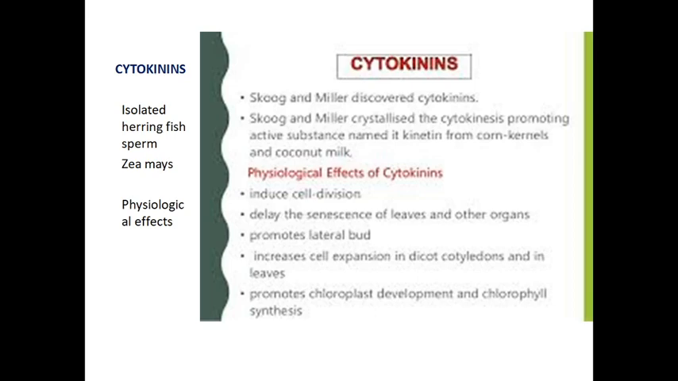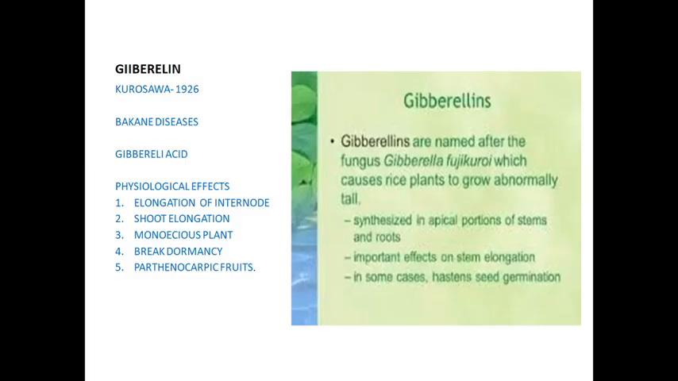The next hormone is gibberellin. It is the last of the growth promoter hormones. It is abundantly found in plants. Compared to the other hormones, gibberellins alone occur in a large amount. It was first observed by a scientist, Kurosawa, in the year 1926.